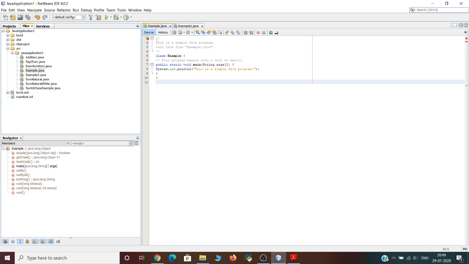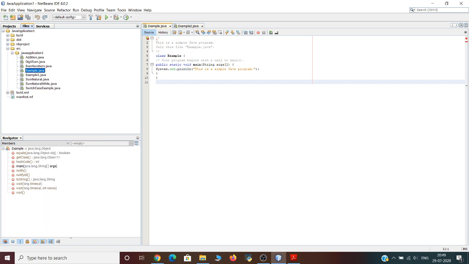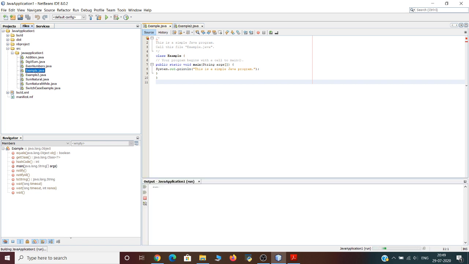Now let us execute the program. For executing the program, just right click on that particular file that you want to execute, then run file. You can also use Shift F6 to run the program. So let us see what is the output of the program. You can see that in this program we have just displayed a sentence, this is a simple Java program, which appears in the output.